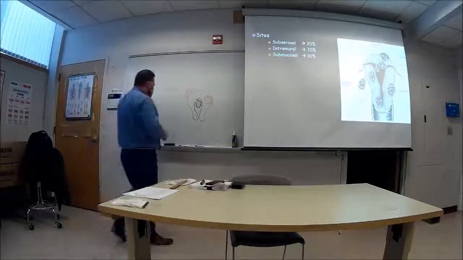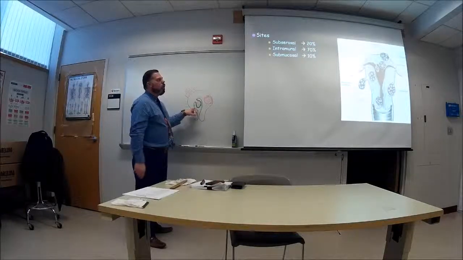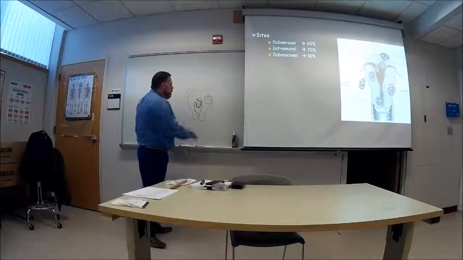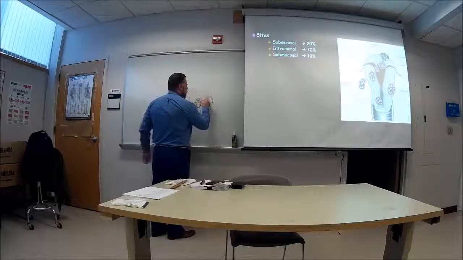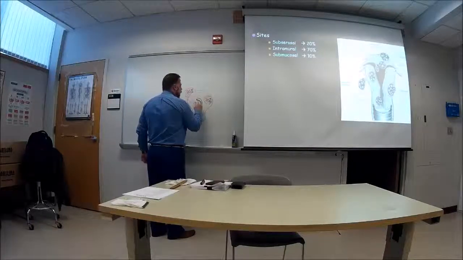So they can cause a lot more bleeding. These don't cause much more bleeding. The submucosal ones do. Does that make sense? The more common ones are going to be here. These are your 70%. These will be the 20%, and believe it or not, these are 10%.